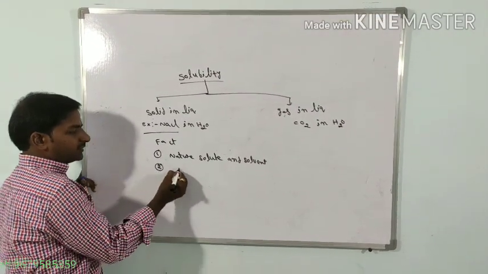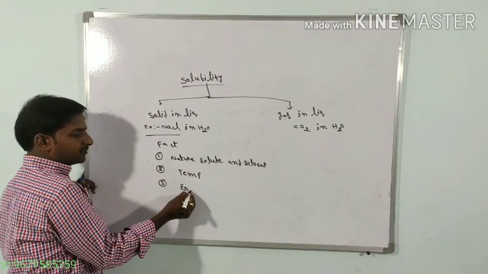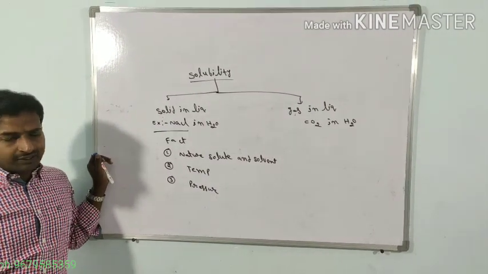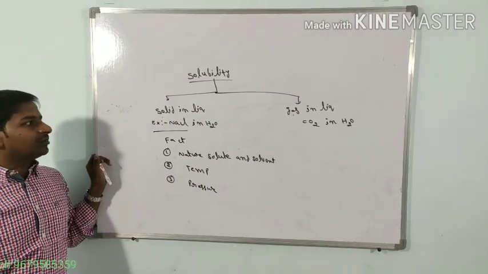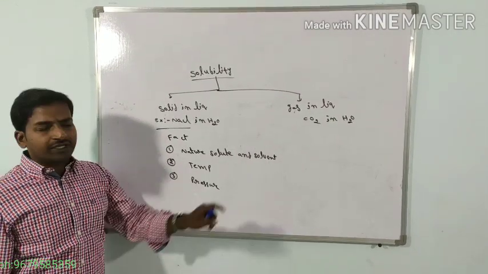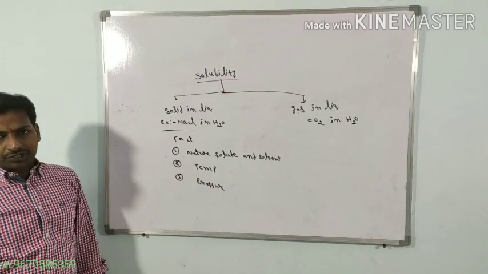Second one is the temperature. Third one is the pressure. In total, three factors affect the solubility of solid in liquid: first, the nature of solute and solvent; second, the temperature; third, the pressure.